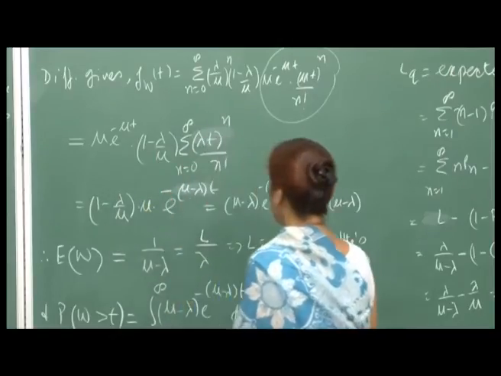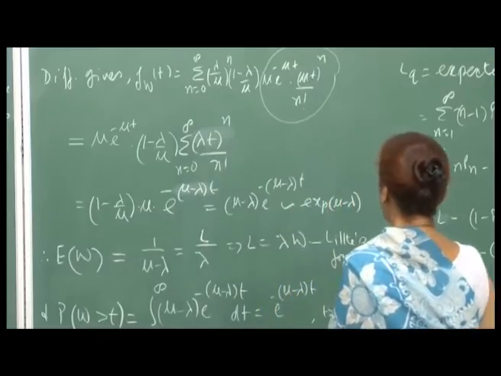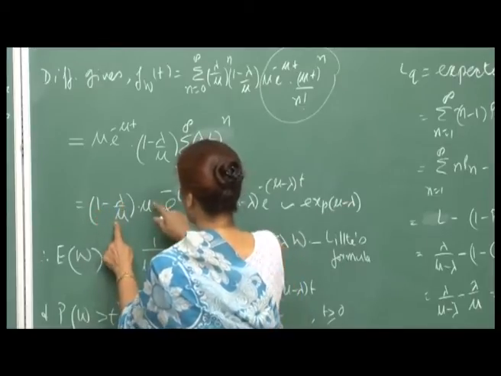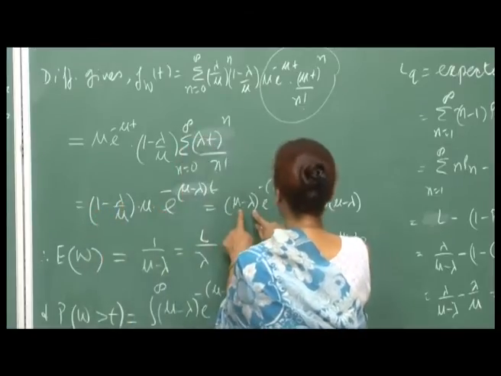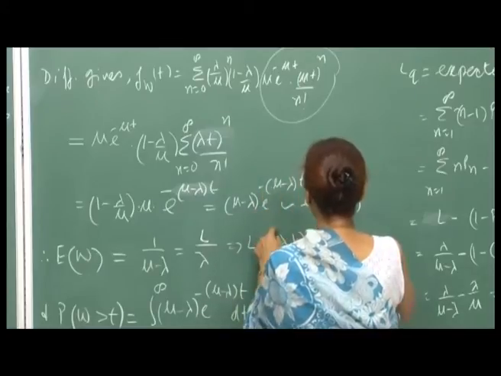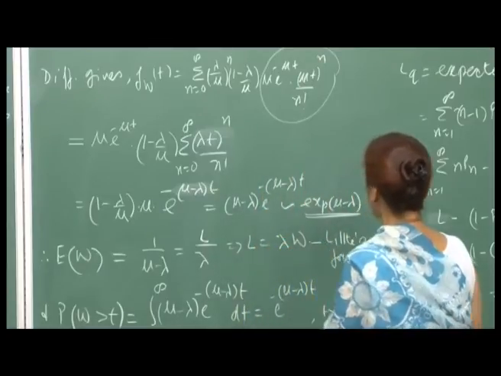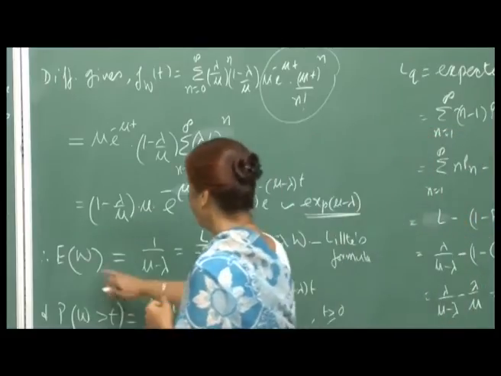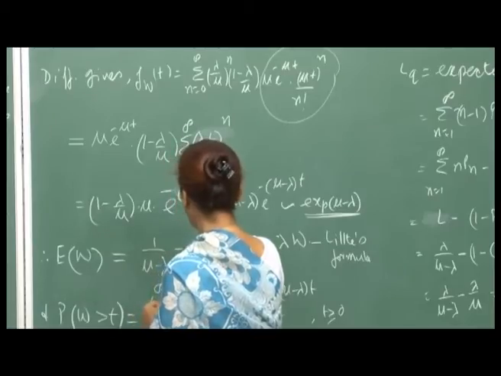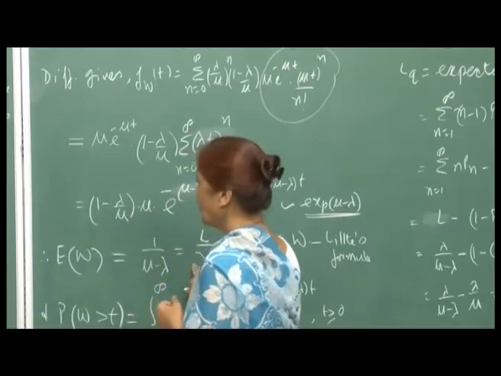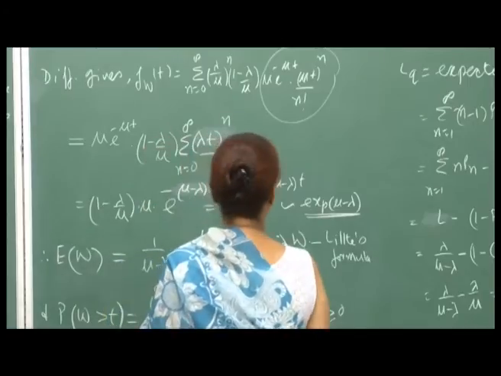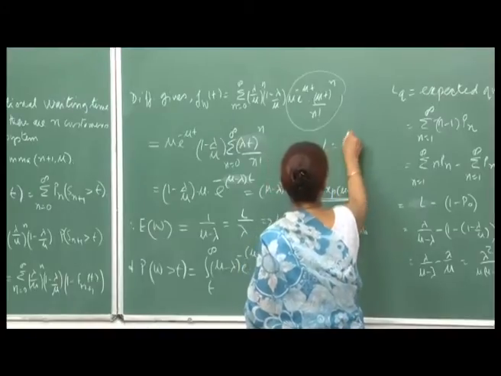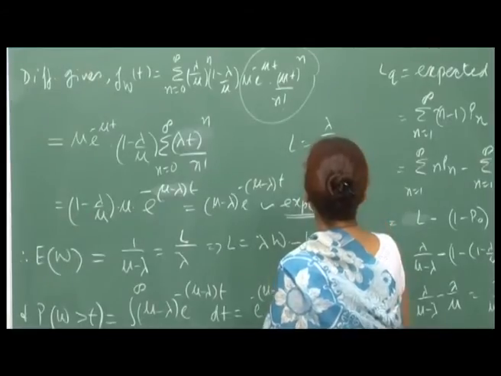Remember, mu is greater than lambda. Okay. And so, if you simplify this expression, (mu - lambda)/mu cancels with mu. So, it is (mu - lambda) e^{-(mu - lambda)t}, and this is exponential with parameter mu - lambda. And therefore, you immediately know that the expected value of W is 1/(mu - lambda). And if you remember, the expression for L was lambda/(mu - lambda).